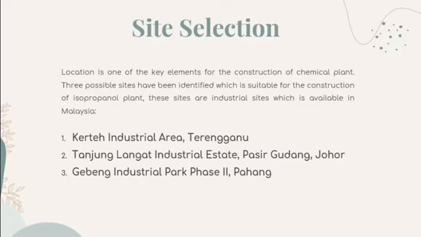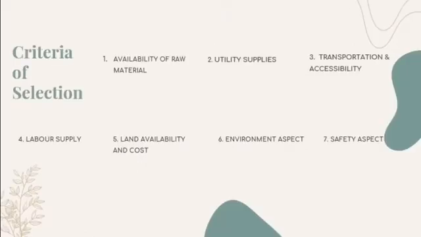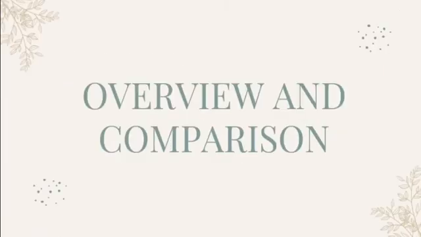In our case, there are three possible sites that have been identified, which are Kerteh Industrial Area, Terengganu, Tanjung Langsat Industrial Estate in Pasir Gudang, Johor, and the last one is Gebeng Industrial Phase 2, Pahang. As for the selection of the site, we select the site based on these criteria. The first one is the availability of raw material, followed by the utility supplies, transportation and accessibility, labor supply, land availability and the cost, environment aspect and safety aspect. And the next is overview and comparison.